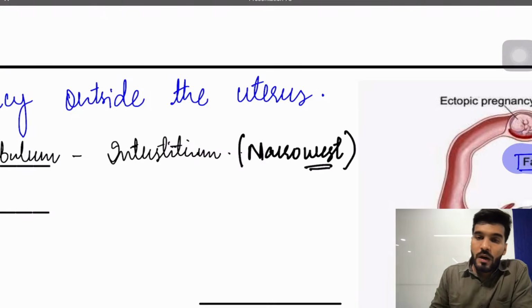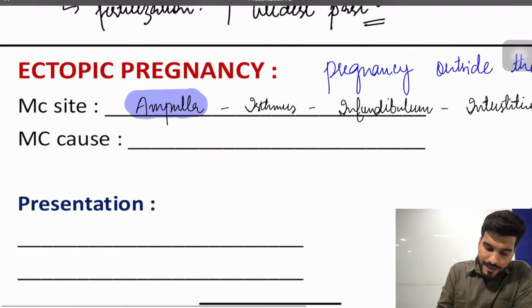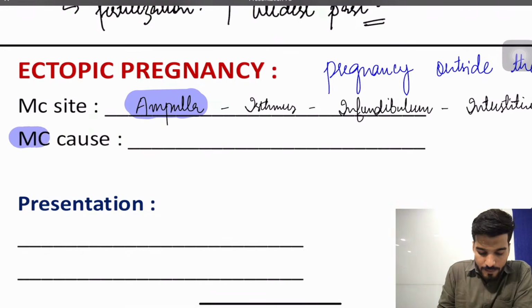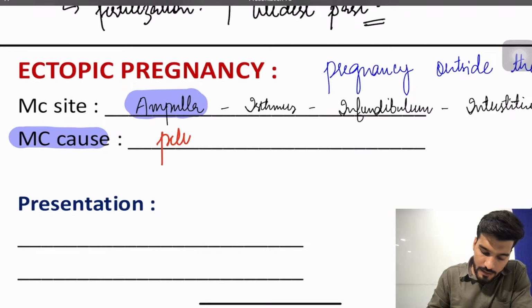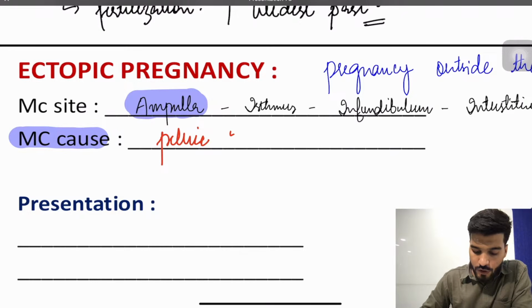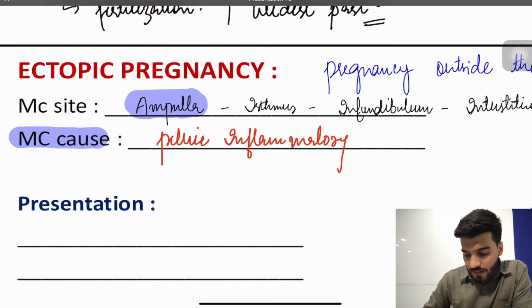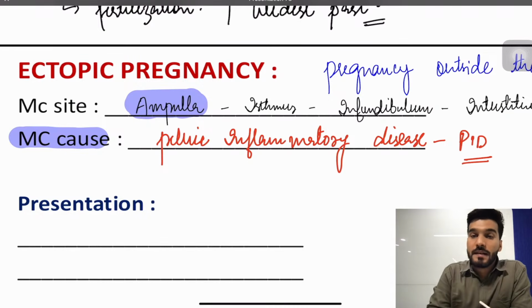Now, there are multiple causes for ectopic pregnancy. The most common cause is pelvic inflammatory disease. So the most common cause of ectopic pregnancy is pelvic inflammatory disease. We also call it salpingitis isthmica nodosa. What do you call it, children? Salpingitis isthmica nodosa.